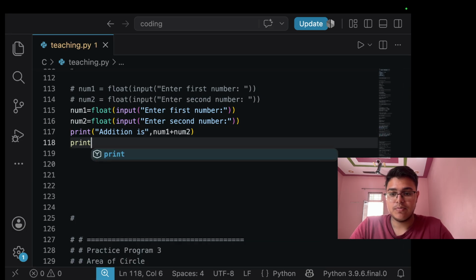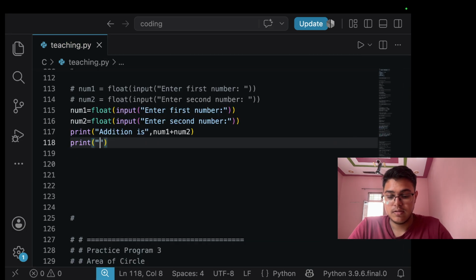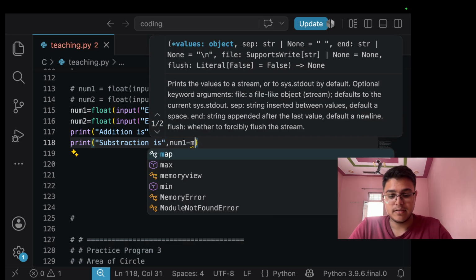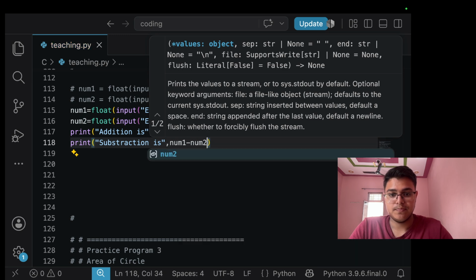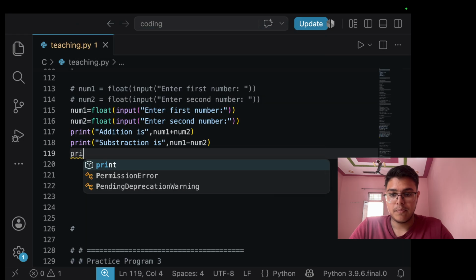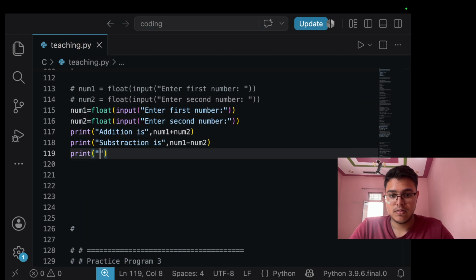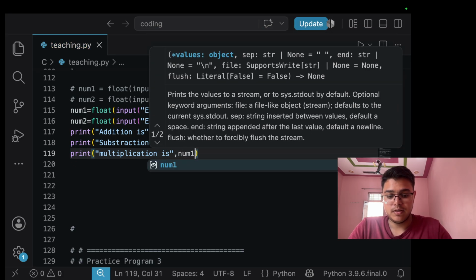Now subtraction, so print "subtraction is" num1 minus num2. Now print multiplication, num1 into num2.